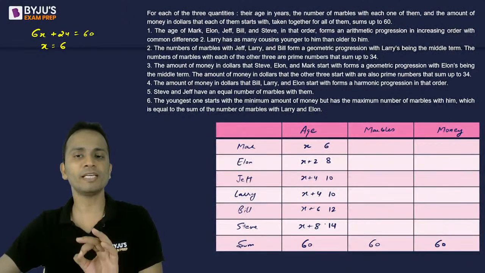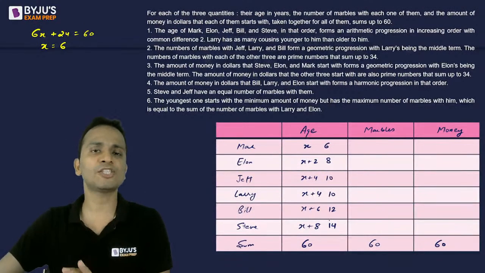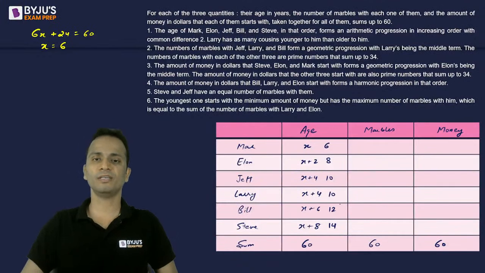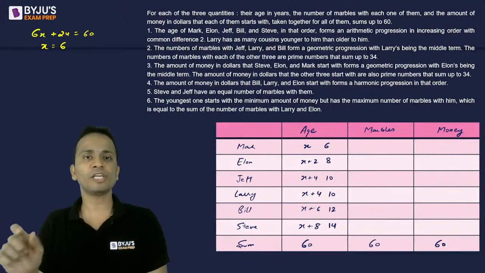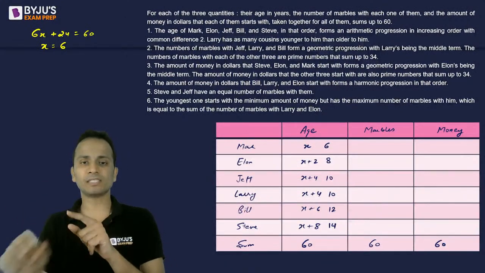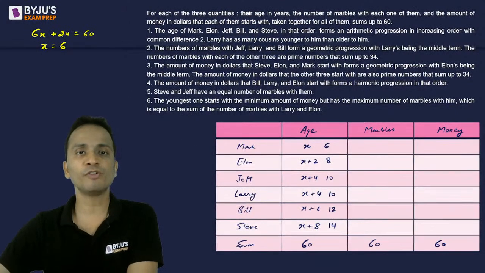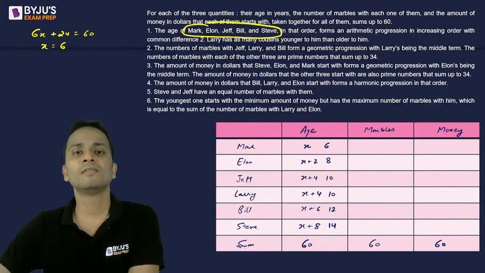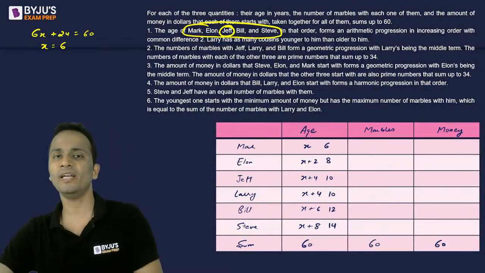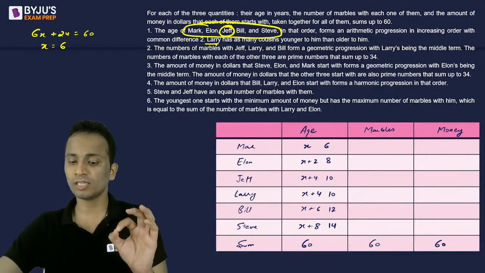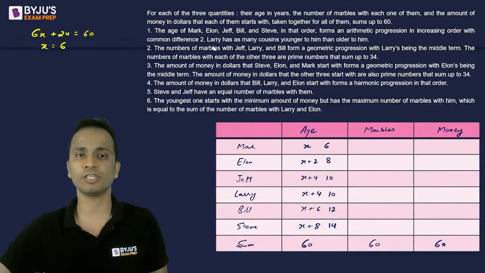I hope this point is clear to all of you. If it is clear, then I will erase all the extra data that is written on the screen. So ages we have calculated. These 5 people were in arithmetic progression, so Jeff was in between. If you consider these 5 people, then Jeff will be in the middle. That means there are 2 cousins who are younger and 2 cousins who are elder to Jeff. Also, Larry shows the same thing, so Larry and Jeff will be of equal age. This is what I have used for this question, right?